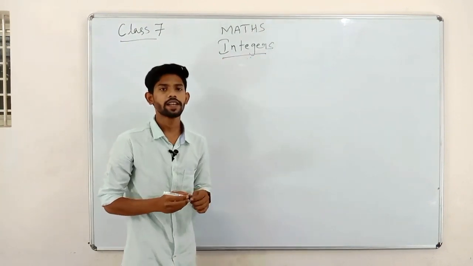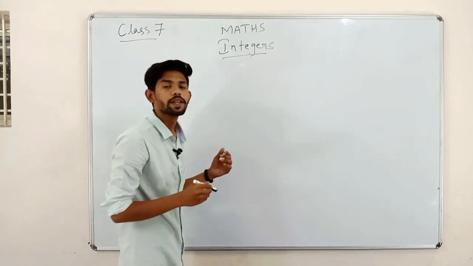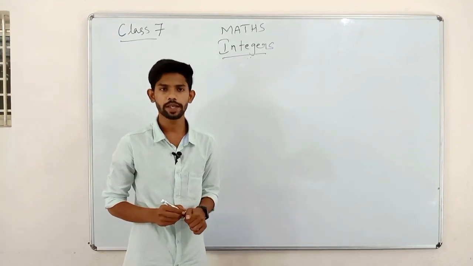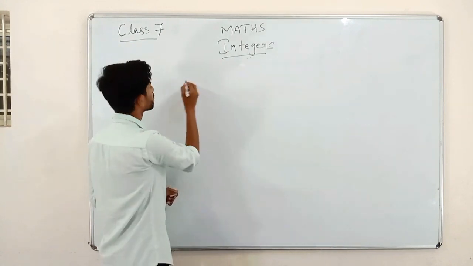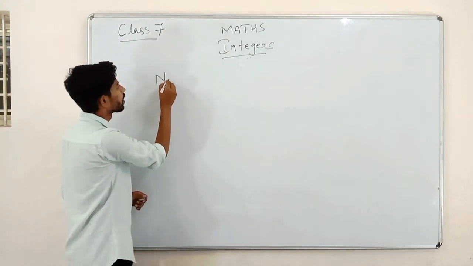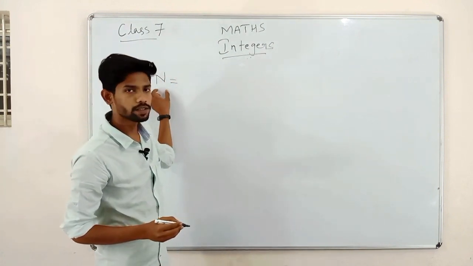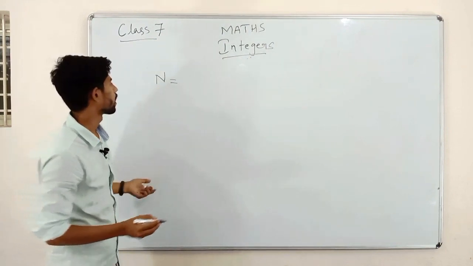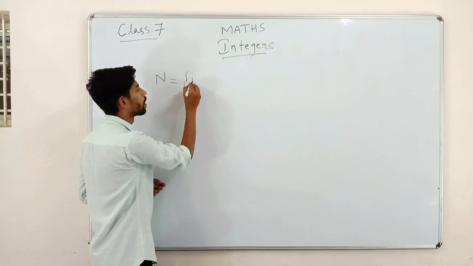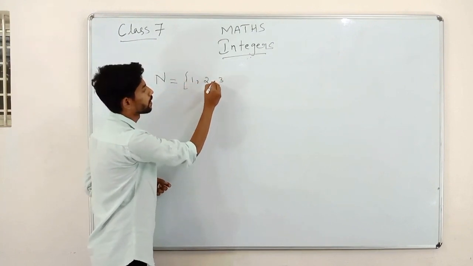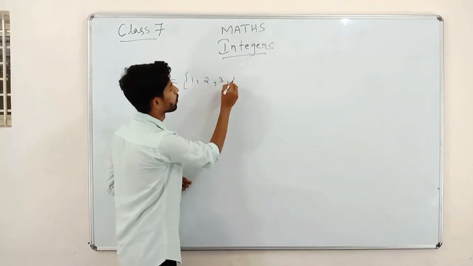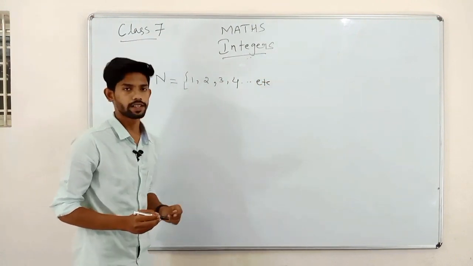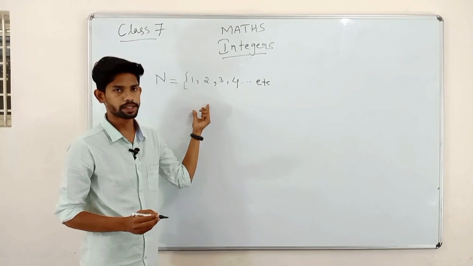First of all, children, before going to integers, you all know what natural numbers are. Natural numbers are denoted by N. To write the natural number sequence, we denote it as N, and it starts with 1, 2, 3, 4 and so on. It will go on till infinity. These are also known as counting numbers.